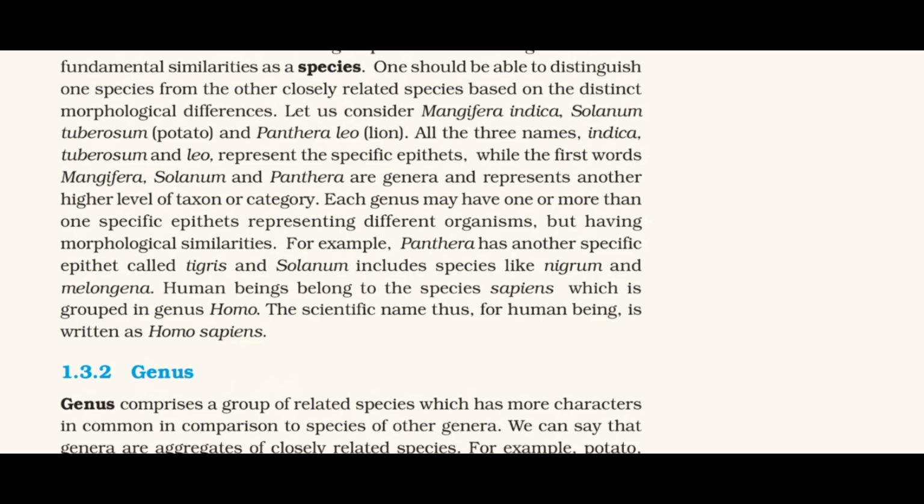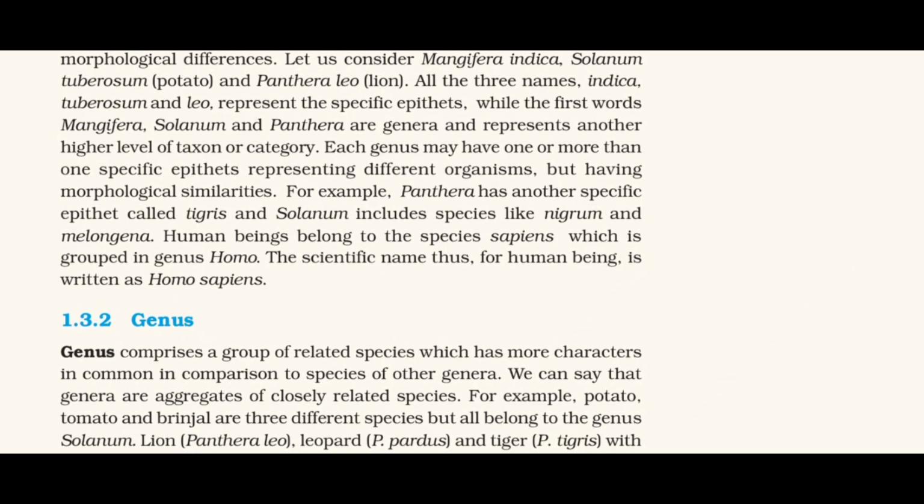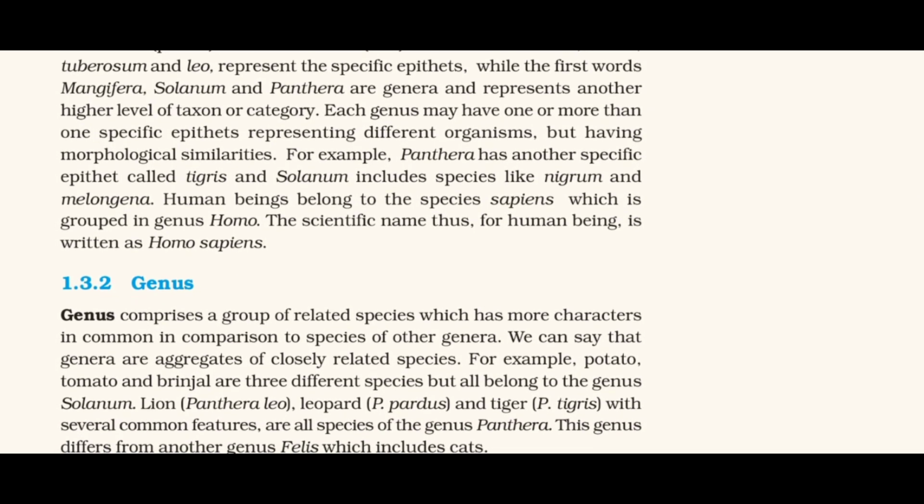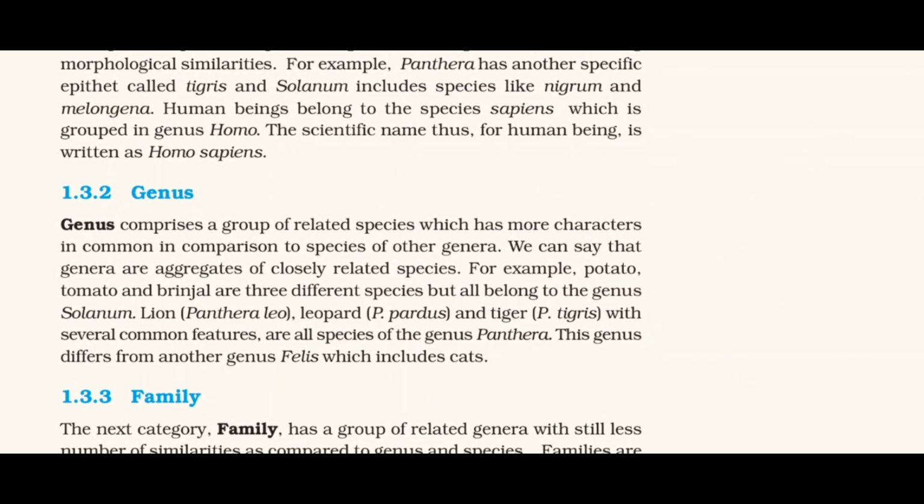Genus comprises a group of related species which has more characters in common in comparison to species of other genera. We can say that genera are aggregates of closely related species. For example, potato and brinjal are two different species, but both belong to the genus Solanum. Lion (Panthera leo), leopard (P. pardus), and tiger (P. tigris), with several common features, are all species of the genus Panthera. This genus differs from another genus Felis, which includes cats.